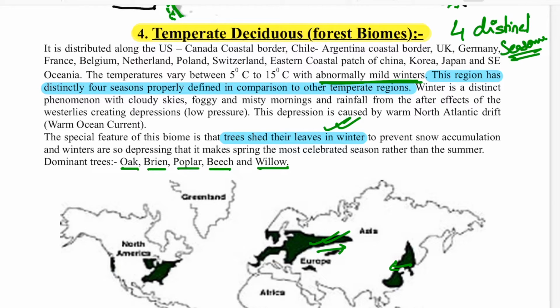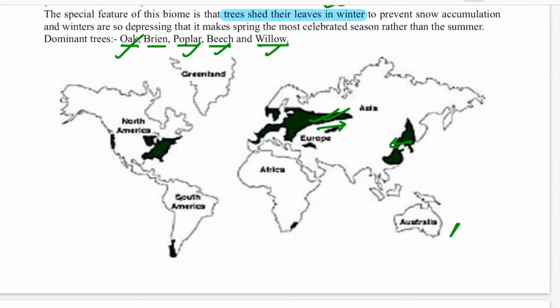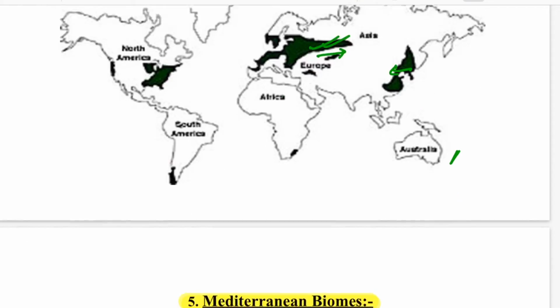Okay, the important dominant trees are oak, poplar, beech, and willow. Okay, so this is the location. As you can see, a very large patch.